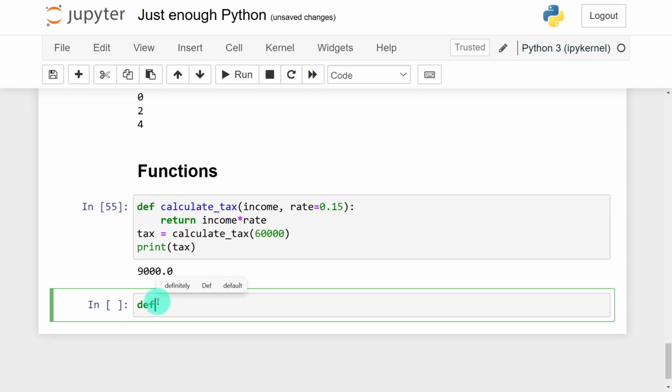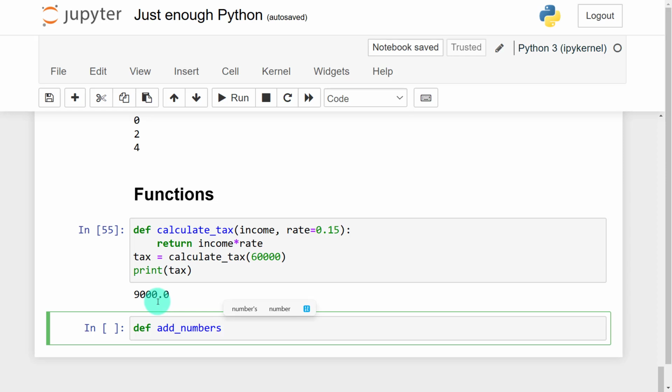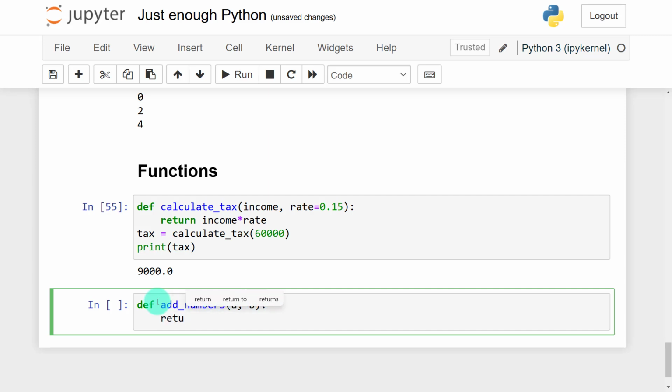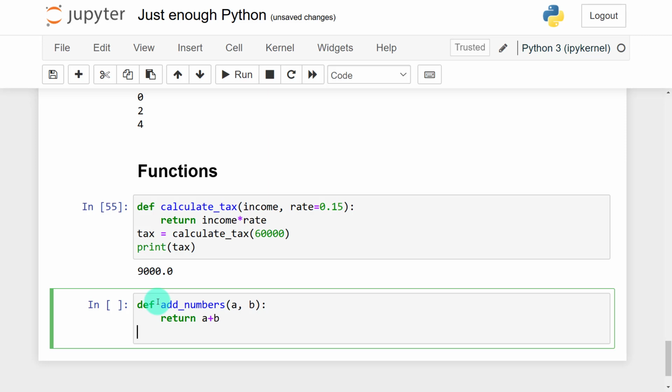So def add numbers, and in brackets the numbers will be A and B. Now this function should return for me a summation of A plus B. Now let me use my function. num2 is equal to add numbers, the function, then in brackets I'm going to pass in the two numbers, 100 and the second number is 130.